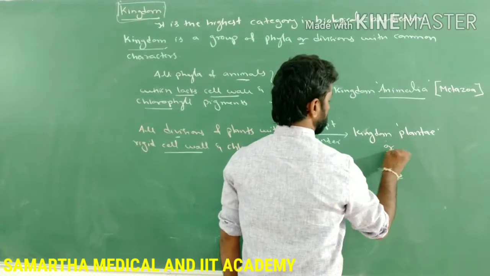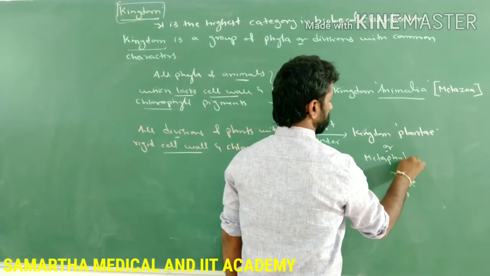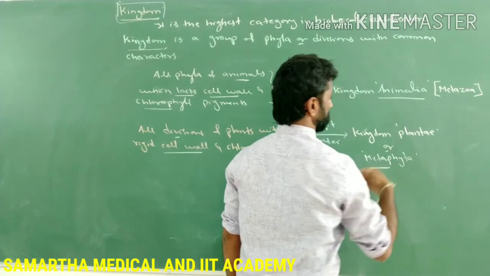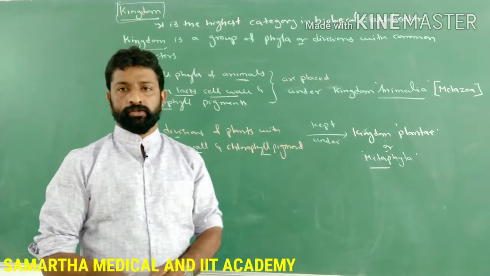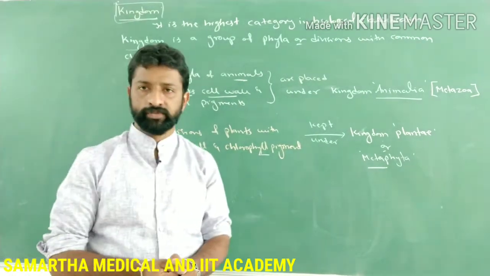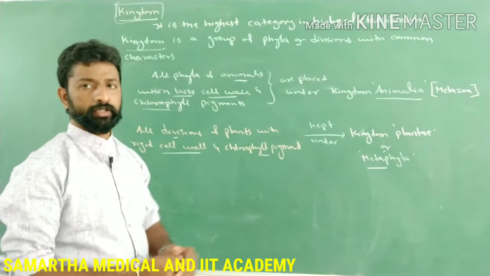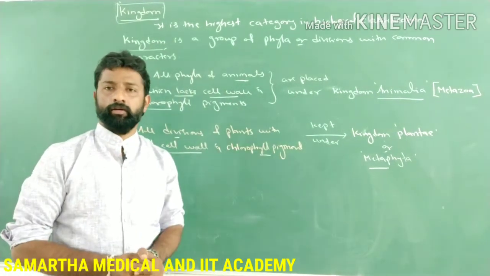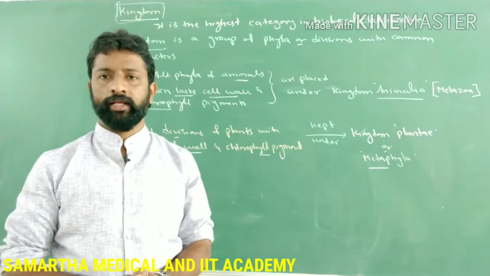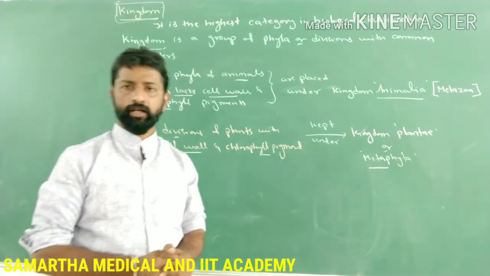Kingdom Plantae can also be called Metaphyta. So these are the two higher kingdoms present in the biological classification: kingdom Animalia for the animals and kingdom Metaphyta or Plantae for all types of plants.